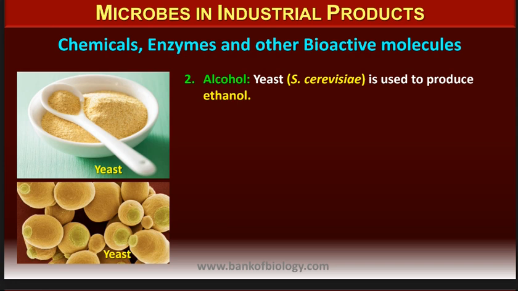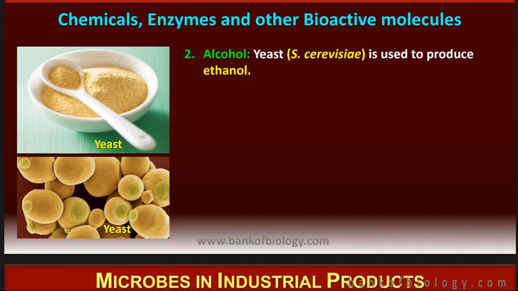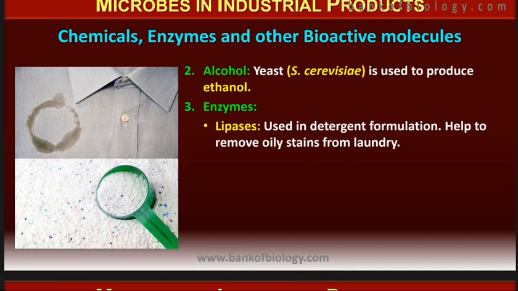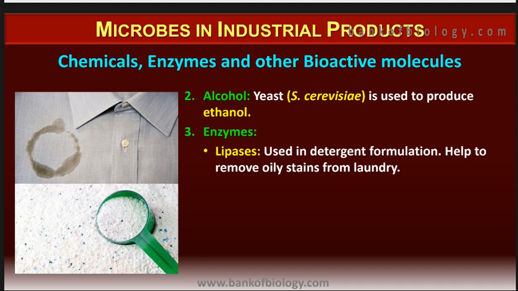Then we have alcohol as well, which is being produced, and yeast, that is Saccharomyces cerevisiae, is used to produce it. Again, an industrial product. If we are using ethanol as an industrial product and not for consumption, then they put it under the chemicals, enzymes, and bioactive molecules. Again, it's a chemical. Ethanol, we get it in the lab, and it's a chemical that we use. Then we have alcohol, which is the ethanol that we get from Saccharomyces cerevisiae.